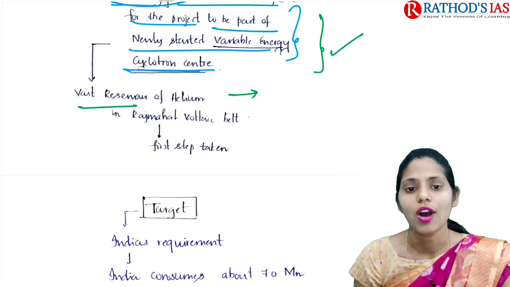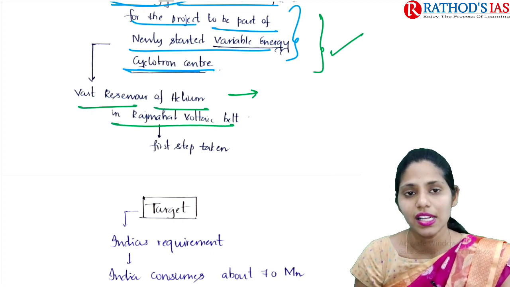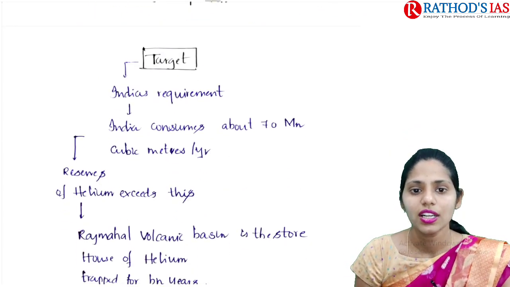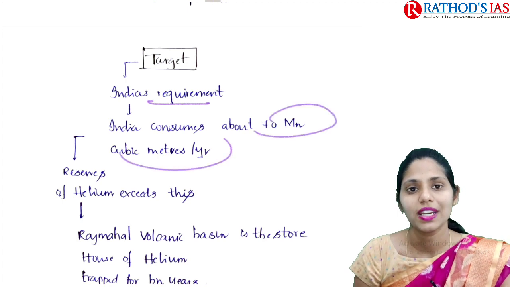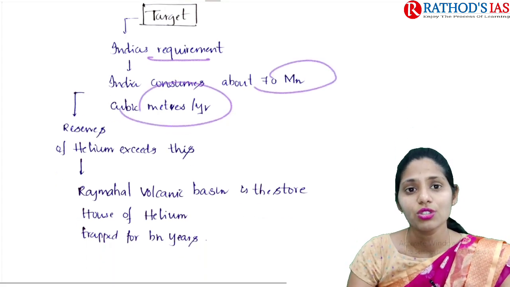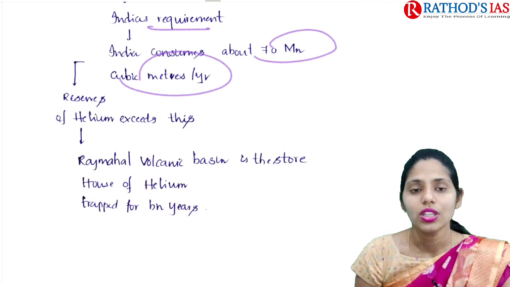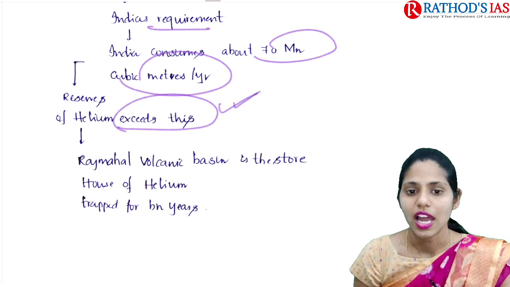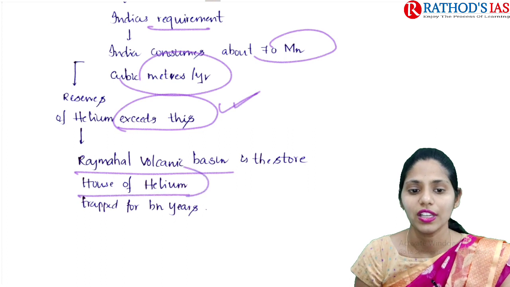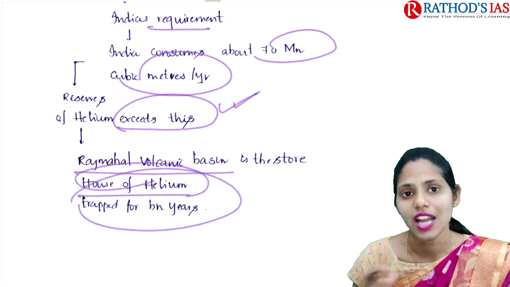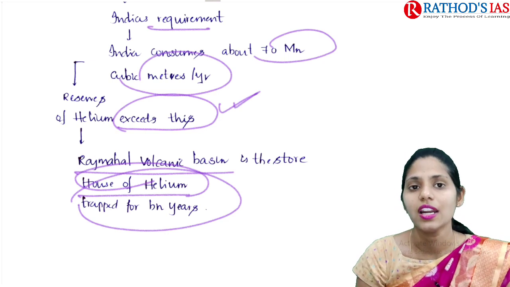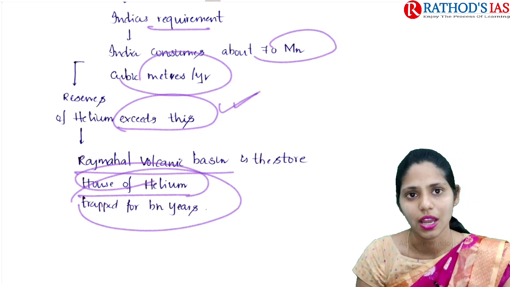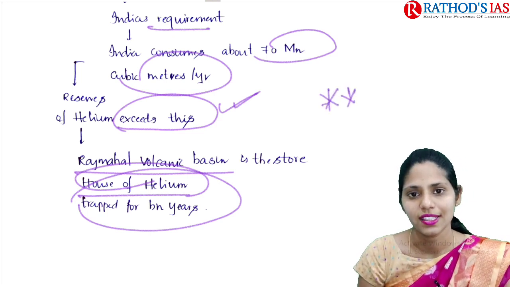So we observe a vast reservoir of helium in the Rajmahal volcanic belt. If you're talking about the target, how much helium India requires, India requires about 70 million cubic meters per year. But the reserves present in India, as we recently found, exceed our target. So this Rajmahal volcanic basin is a storehouse of helium that had not been trapped for years. Now we are going for research and can go for isolating this helium, then we can use it for different applications in India. So this is the gist of this article. I hope it is clear.